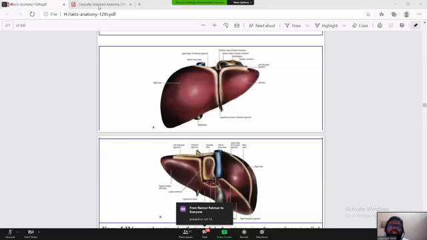And then these two kinds of blood, the oxygen-rich blood and the nutrition-rich blood, but less in oxygen, are mixed up in the liver in such a way that maximum utilization of these metabolites and oxygen is possible. It is part of histology, and Professor Shegupta Madam will nicely elaborate it, I know, and she is very expert in that. So you will understand that in histology classes, but I'm not going to that. But after that, the hepatic veins are formed.